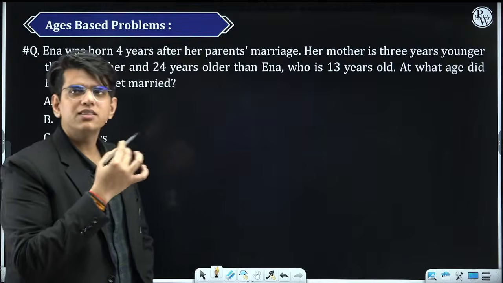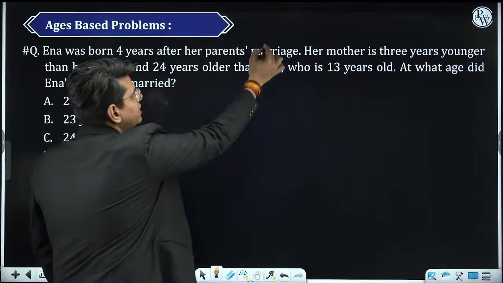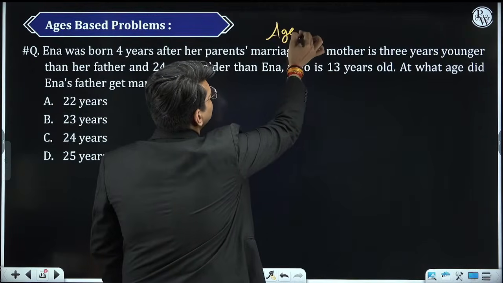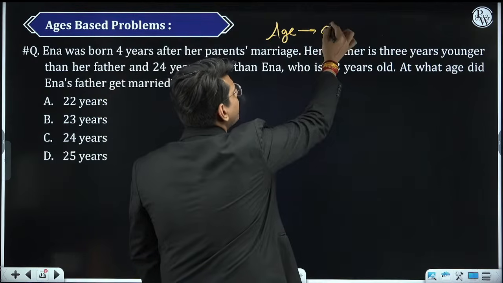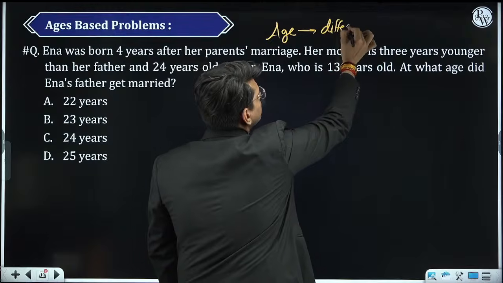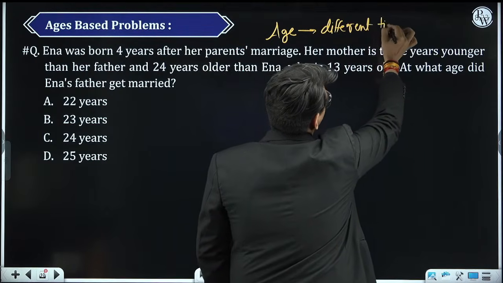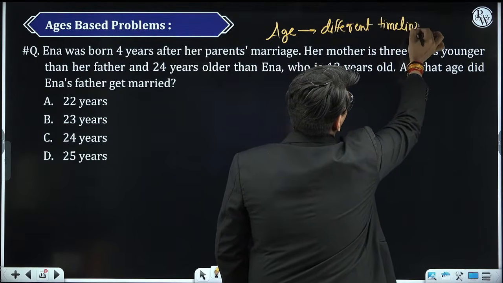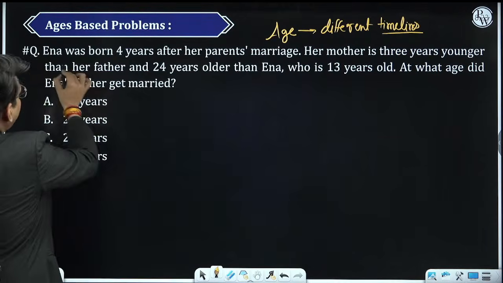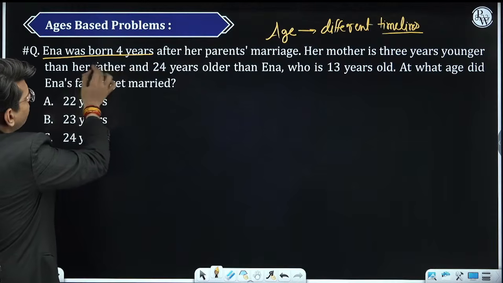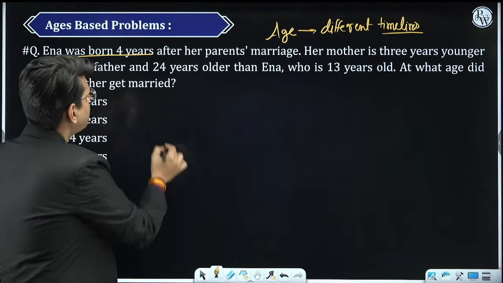So यहाँ पे what is the question telling you? Age के question में first identify how many different timelines are there. Timelines का मतलब what are the time frames they have discussed. Anna was born 4 years after the parents' marriage.